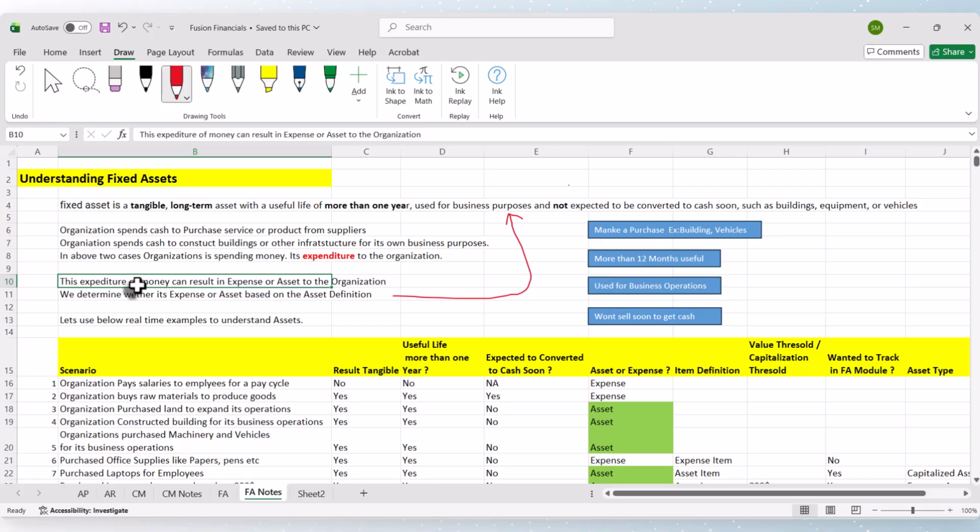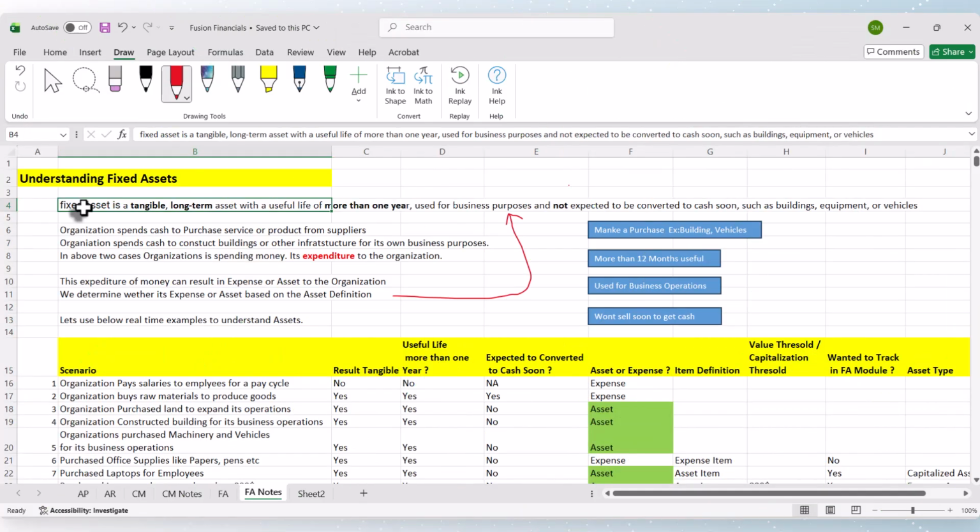This expenditure of money can be treated as an expense or an asset. Let's say you are buying some raw materials, then that is not an asset, that is an expense, because we will be selling those raw materials by converting them into a product for the customer in a short period of time. So we determine whether the result of the expenditure is an expense or an asset based on the asset definition. That is what we have given here.